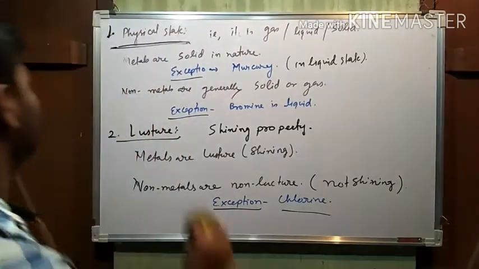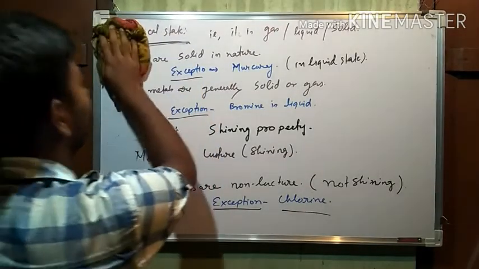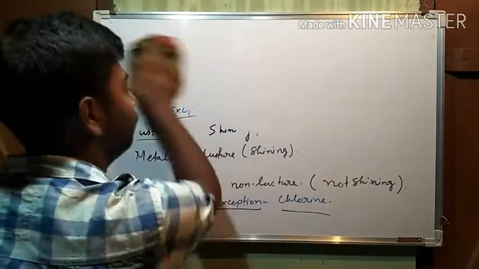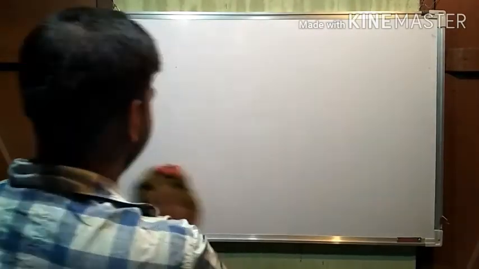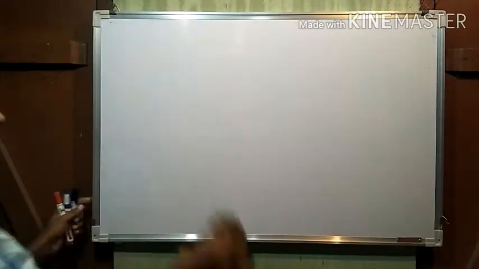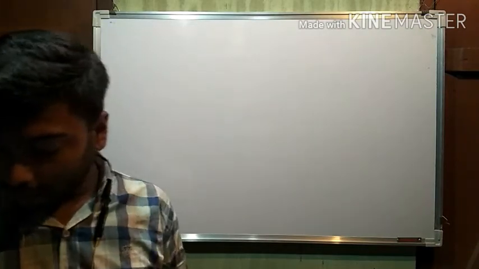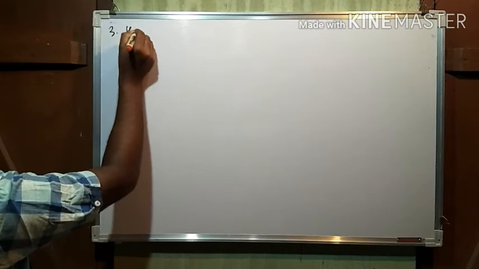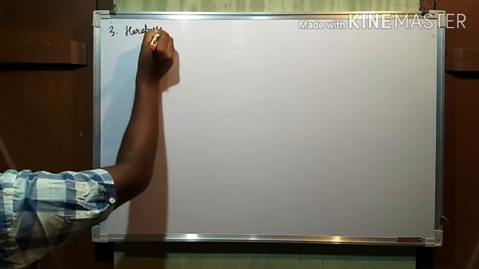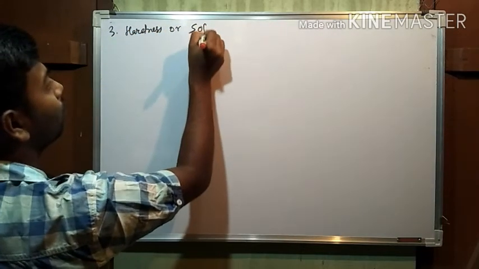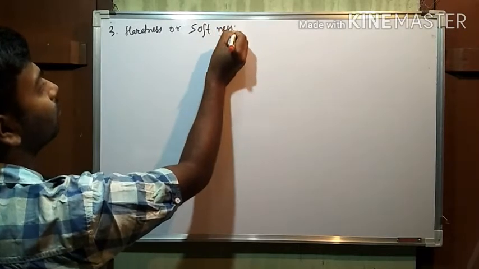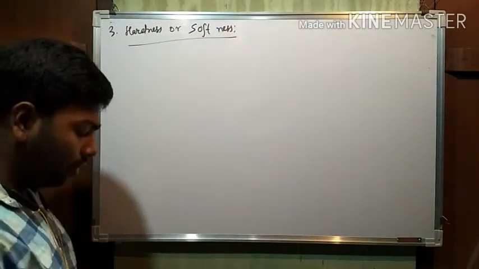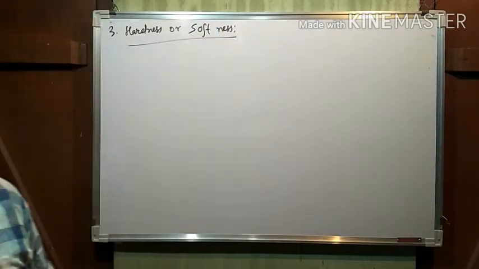See the next, third property, which is hardness or softness.